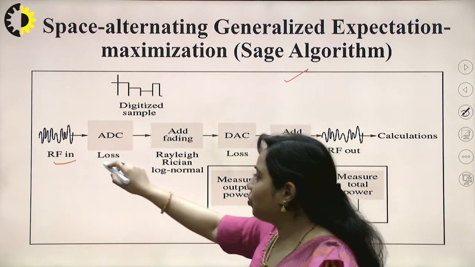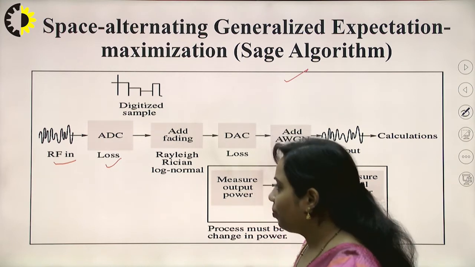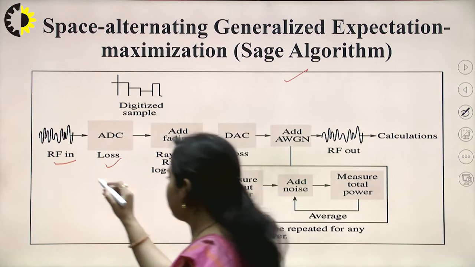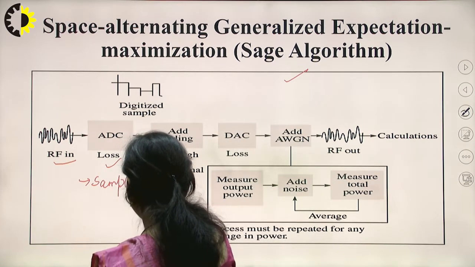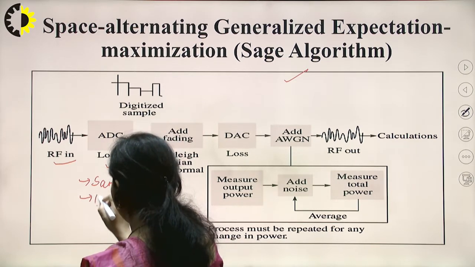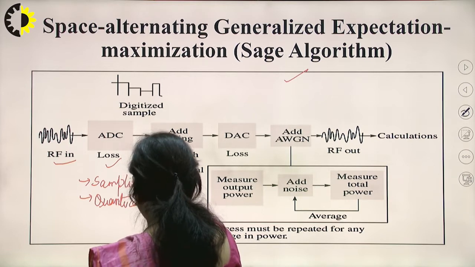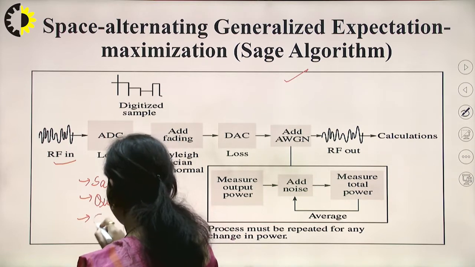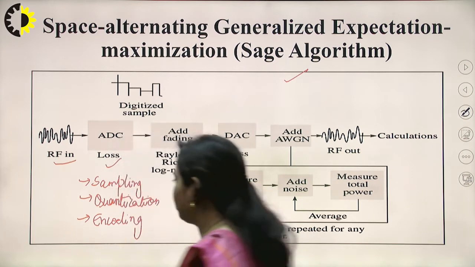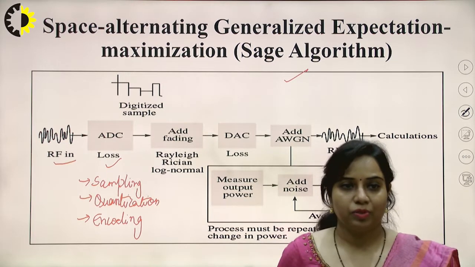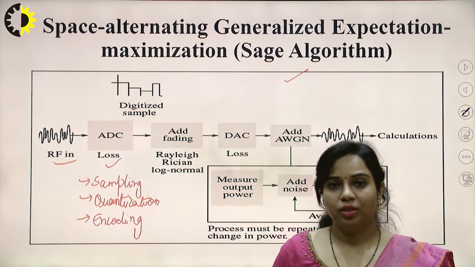Then it is passed through an ADC, that is an analog to digital converter. The three operations which are carried out in this ADC are, first sampling, then quantization, and the third operation is encoding. So after these three steps, the analog signal is converted into a digital signal, which can be shown in terms of zeros and ones.